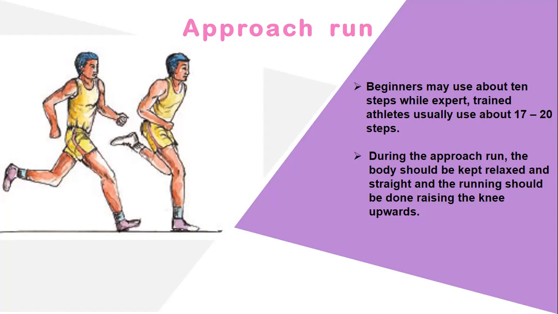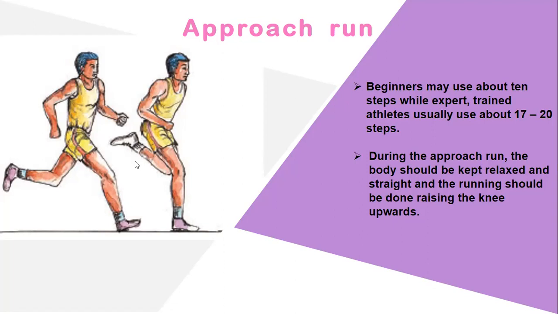During the approach run, the body should be kept relaxed and straight, and the running should be done raising the knees upwards. That you all want to know. Here you can see in the picture how they keep their hands and how they run. That is also important.